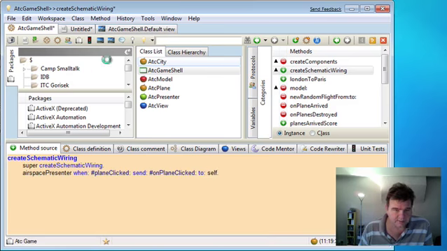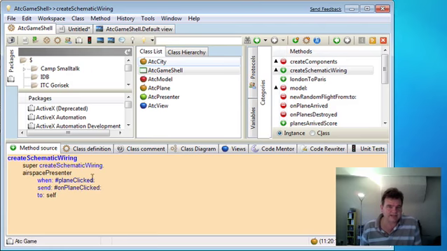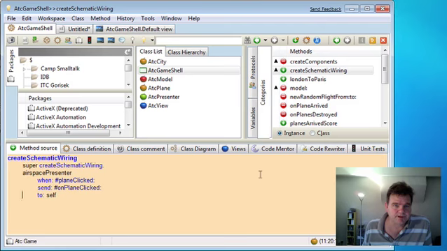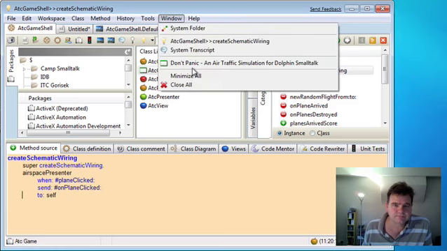So what we should end up with is sending on plane clicked to our ATC game shell whenever a plane is clicked inside the game view. So let's try that now.